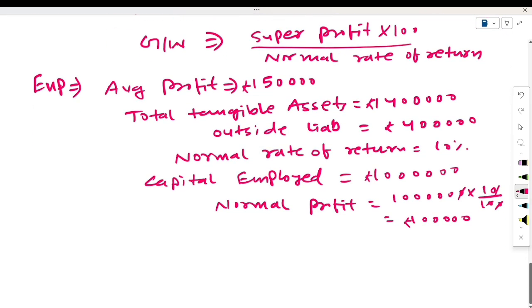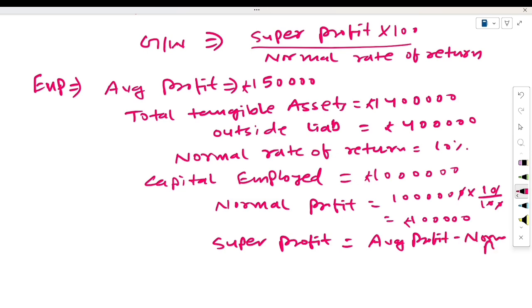Then we will calculate the value of super profit. What would be the value of super profit? Average profit minus normal profit. So average profit is 150,000 minus normal profit is 1 lakh. It would be 50,000.